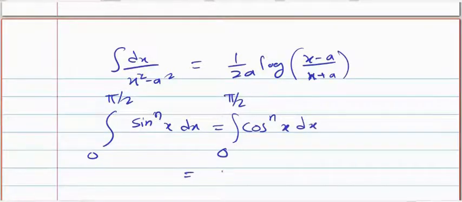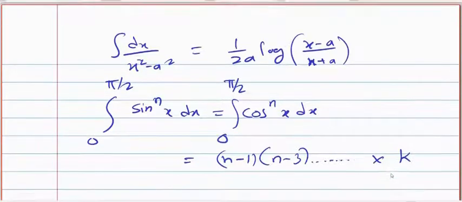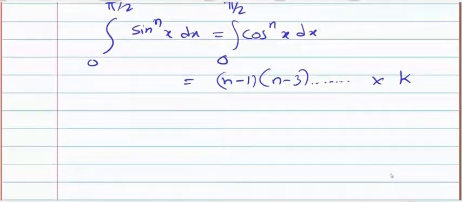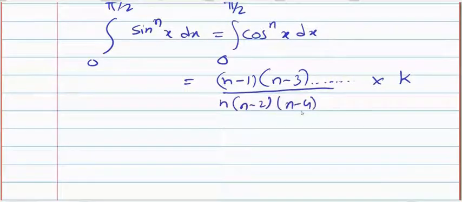That is nothing but n minus 1, n minus 3, it will continue, into k divided by n, n minus 2, n minus 4, this will also continue. So this is the formula.